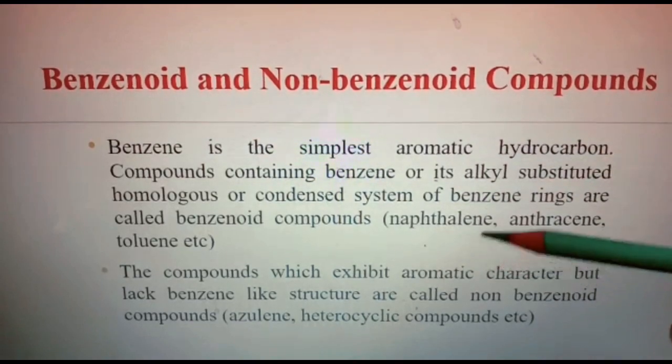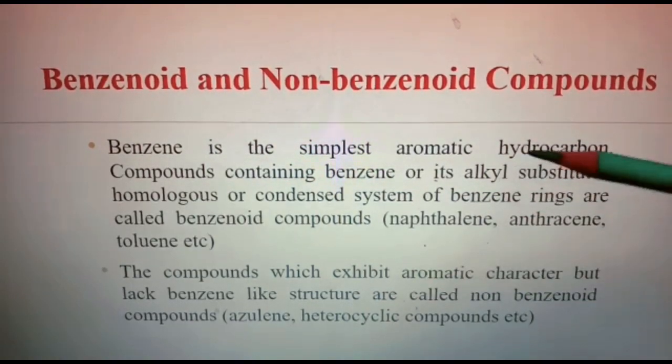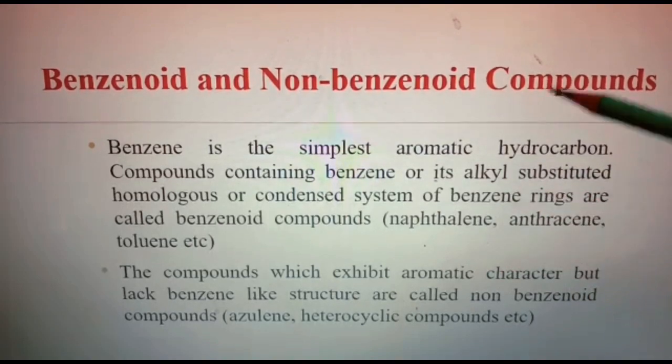Examples are polynuclear hydrocarbons like naphthalene, anthracene. Then alkyl substituted benzenes like toluene are benzenoid compounds. Another example is nitrobenzene. These all are benzenoid compounds.